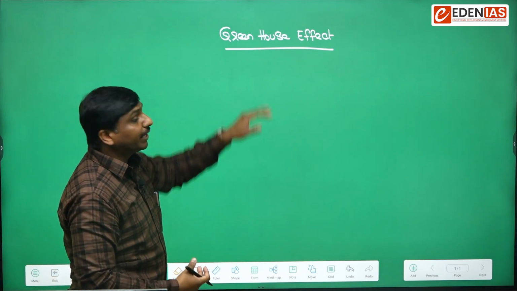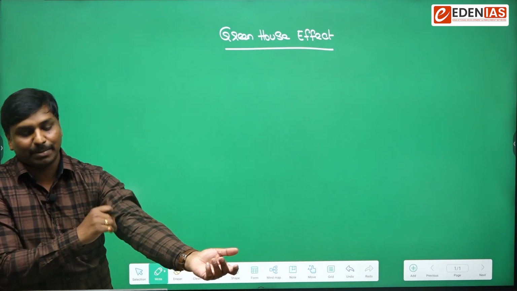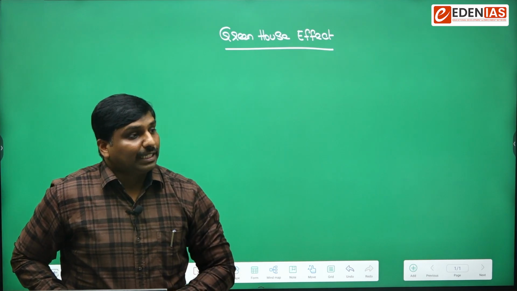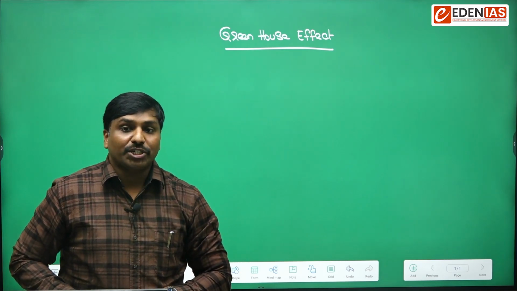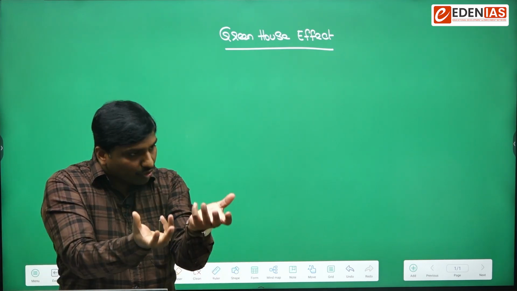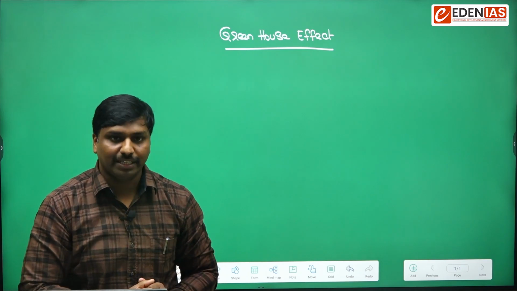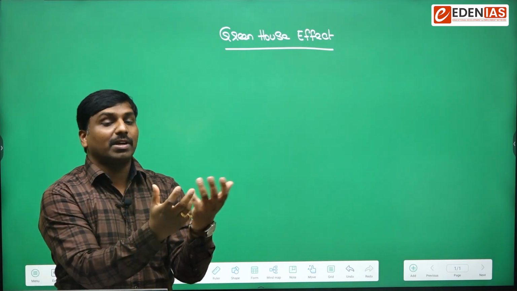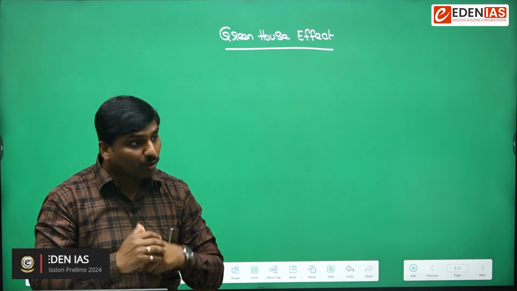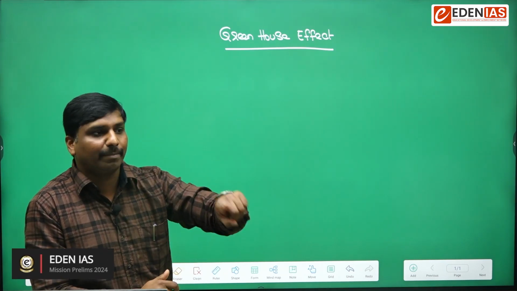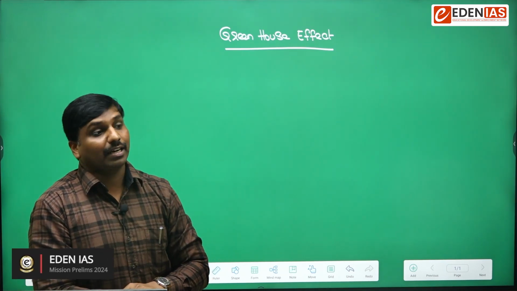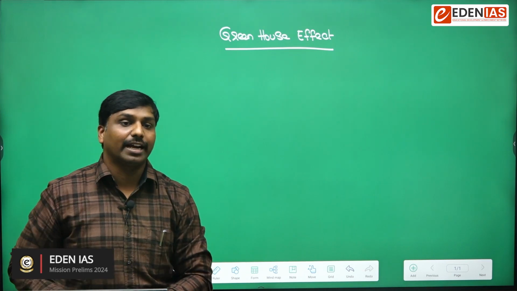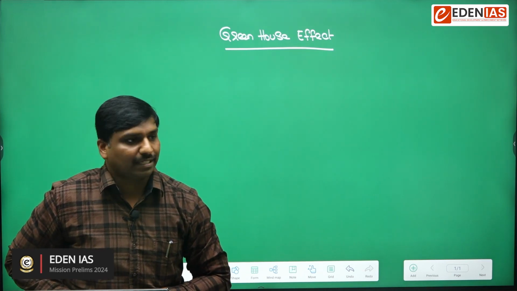Here in the greenhouse effect also, there are certain gases which have the potential to trap the heat from the atmosphere and keep the atmosphere warm. Those gases which have the ability to trap atmospheric heat are called greenhouse gases.